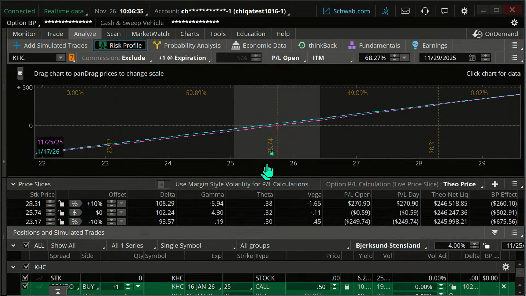Now, that's great. You can say, well, hey, I'm spending $50 out of pocket on this, and I get the same potential gains. This is essentially what a risk profile graph of the stock would look like. I won't take the time to do that, but that's what it would look like.